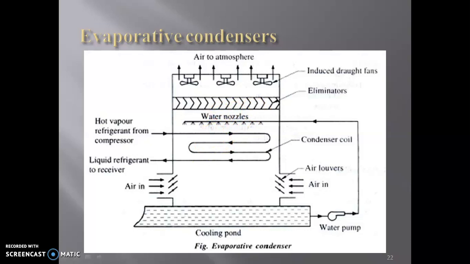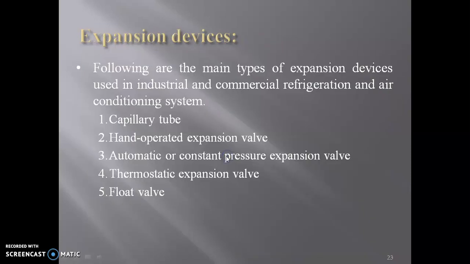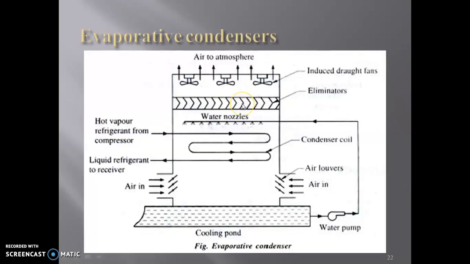Okay, so this is the eliminator. The air will enter into the system and water is sprayed, then the water gets evaporated, and that evaporated water moves to the atmosphere by using an induced draught fan.